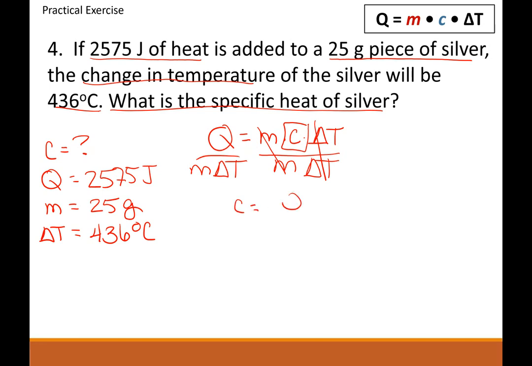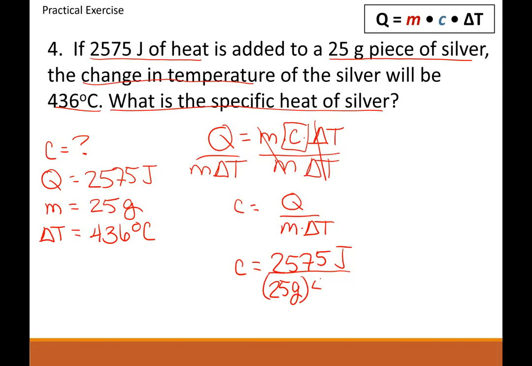C equals Q divided by M times change in T, multiplied by each other. So we're going to put our numbers in. Your Q is 2,575 joules. Your mass is 25 grams times your temperature, which is 436 degrees Celsius. Okay.